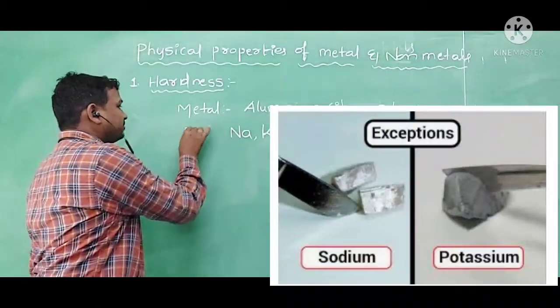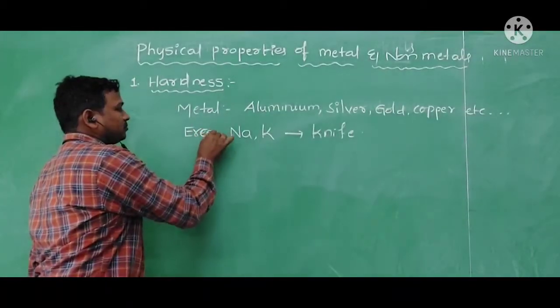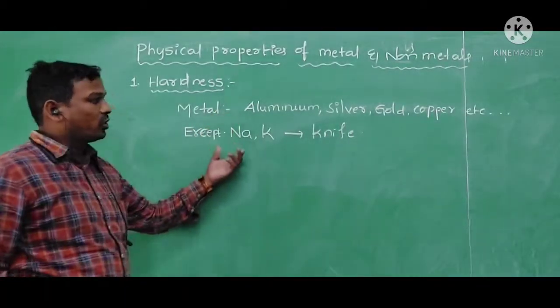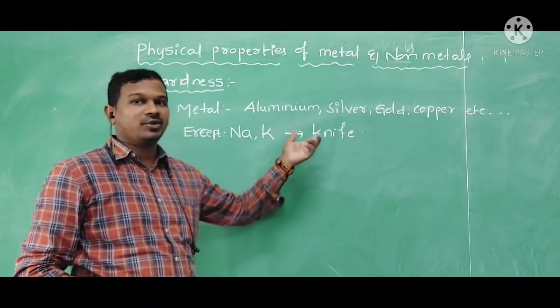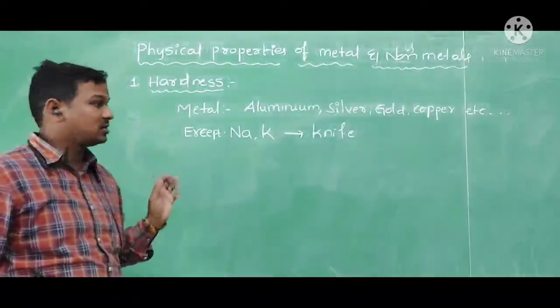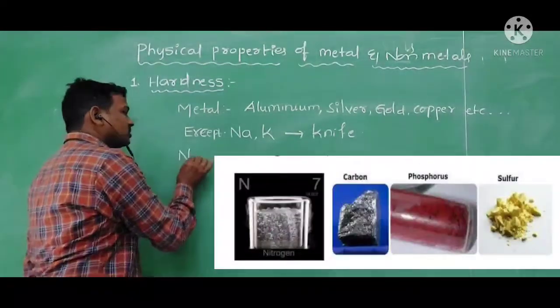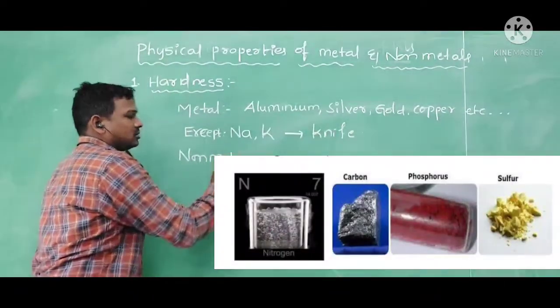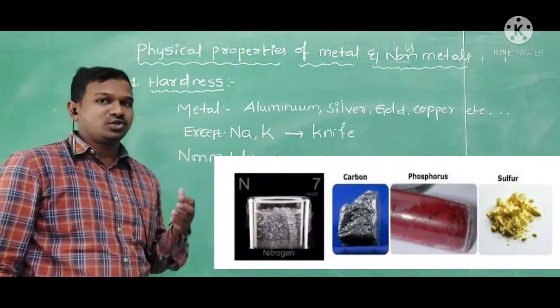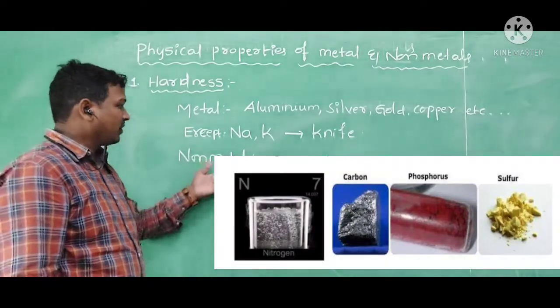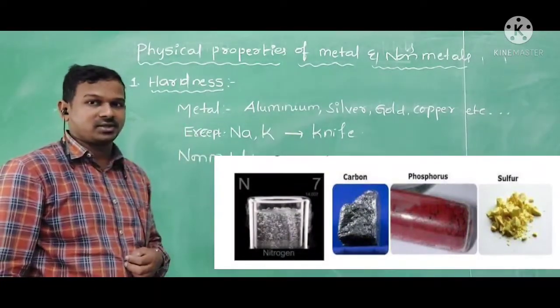So, except the sodium and potassium, all the metals show the property of hardness. Coming to the non-metals, the materials which are very soft in nature, we can call them non-metals.